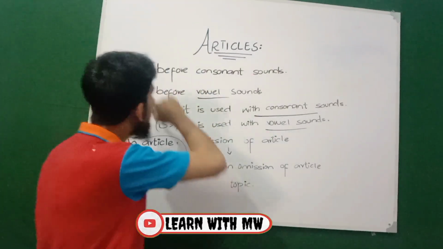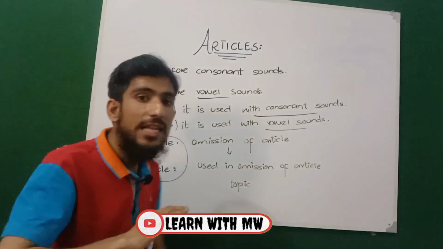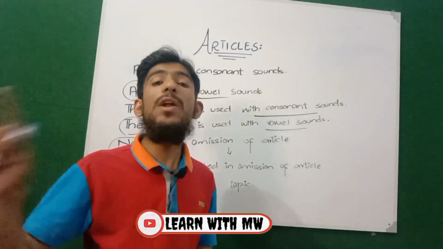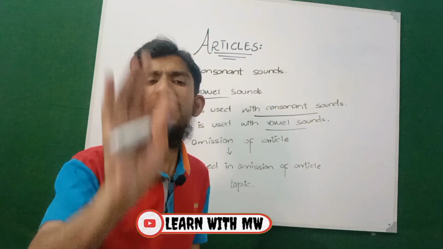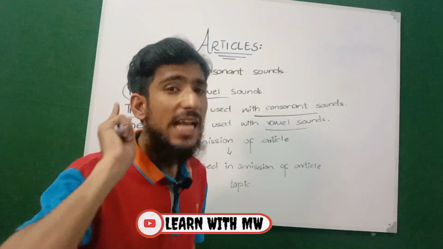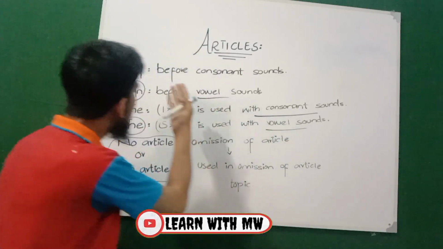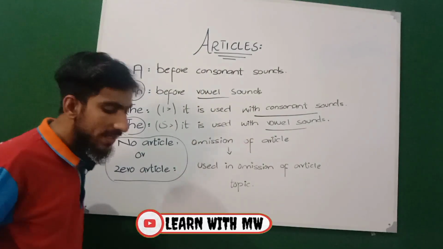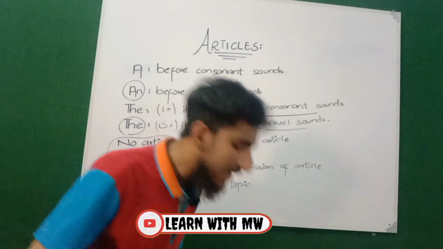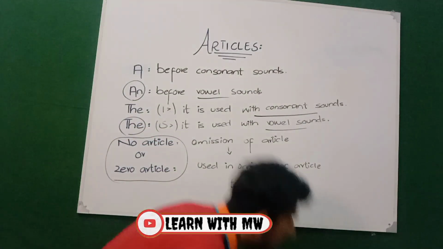We will discuss a, an, the, and no article or zero article in our upcoming videos in very detail, in the style of grammar and in the style of native people. So you should connect with us. Now, as I have written that "a" comes before a consonant sound, we will explain it with examples. So let's start.